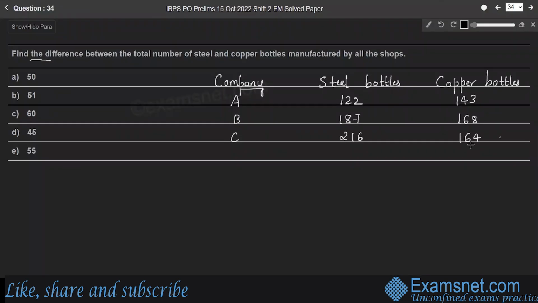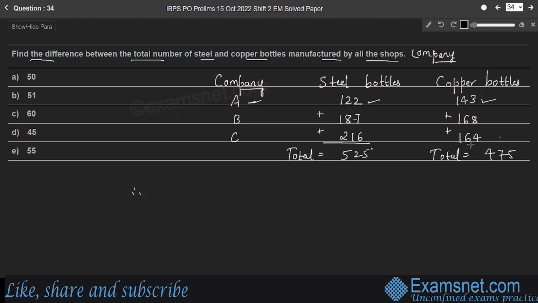Question 34. Find the difference between the total number of steel and copper bottles manufactured by all the shops. Company A manufactures 122 steel and 143 copper bottles, and so on. The total steel bottles are 525, and the total copper bottles are 475.